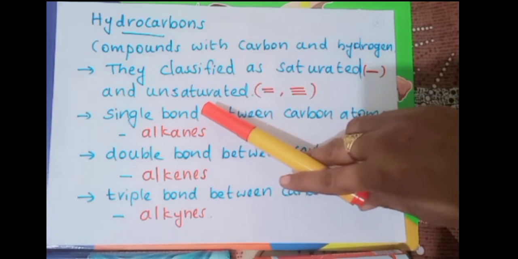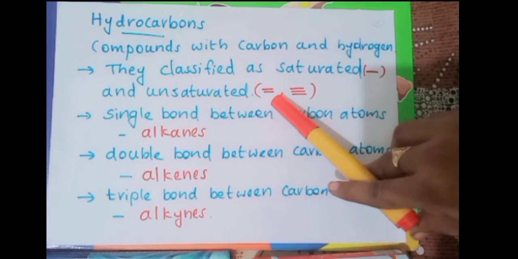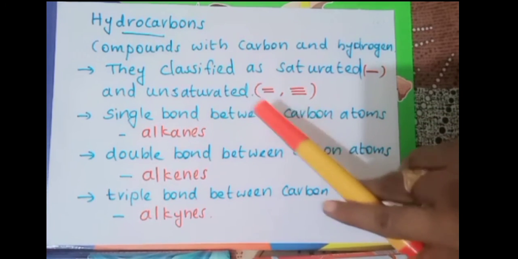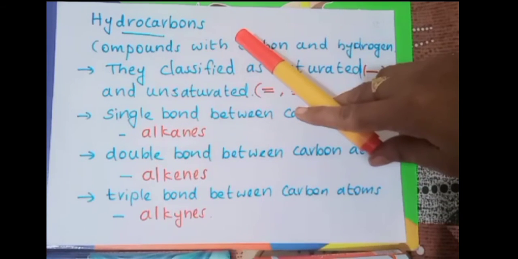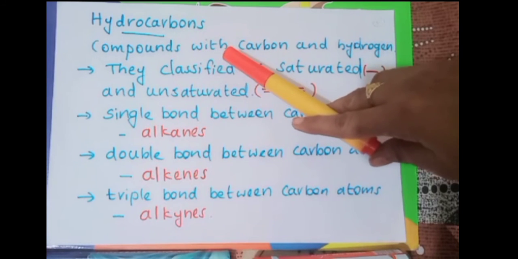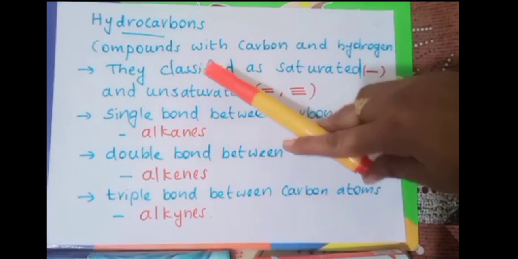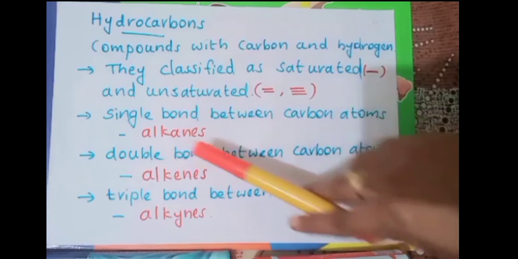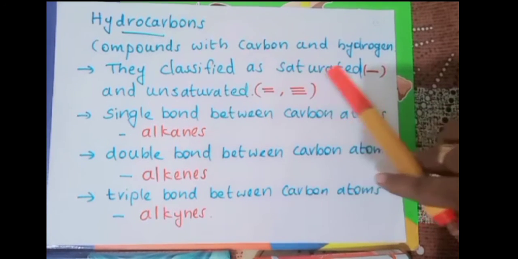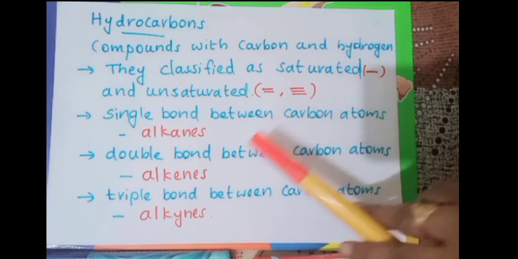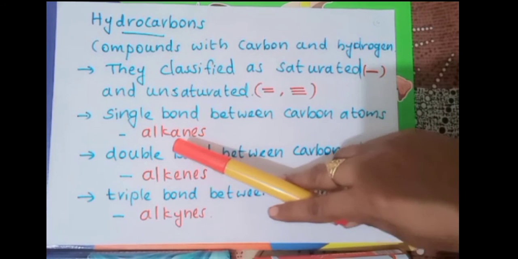Unsaturated hydrocarbons means there will be double or triple bonds present between the atoms. And remember, in a hydrocarbon, which elements are present? There will be hydrogen and carbon alone. There won't be any other atoms. If there is a functional group, that we will study later. And first of all, if it is a saturated hydrocarbon, or it has only single bonds, we generally call such compounds alkanes.